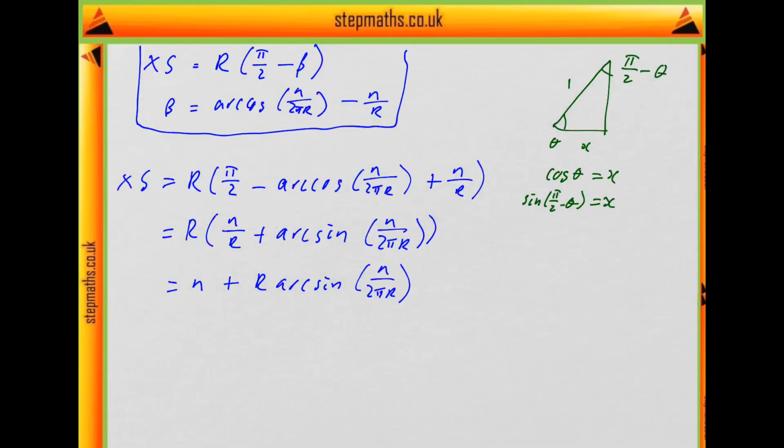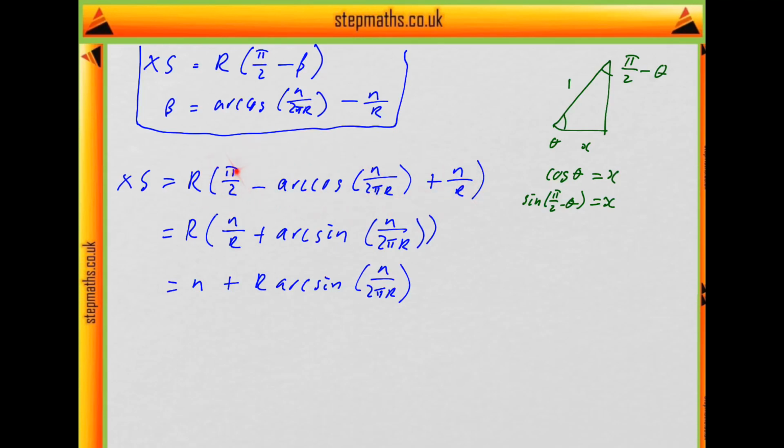Okay, so I've written out a derivation for distance xs, which is what we're trying to find. So we already had this information. xs is r times pi by 2 minus beta, and beta was this angle, arc cos n over 2 pi r minus n over r. So we can just plug this in here. We get r times pi by 2 minus arc cos n over 2 pi r plus n over r.